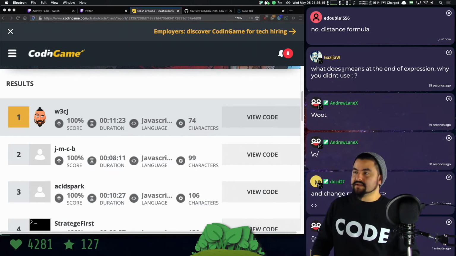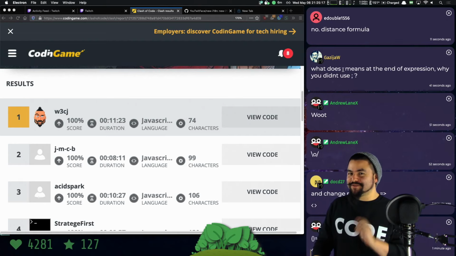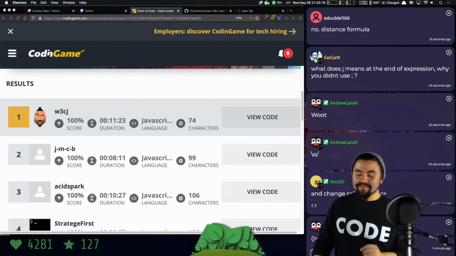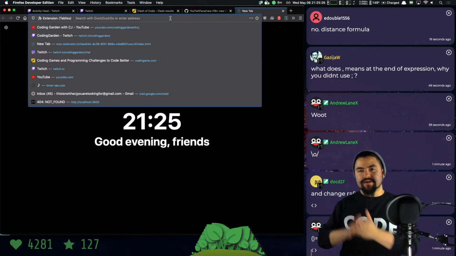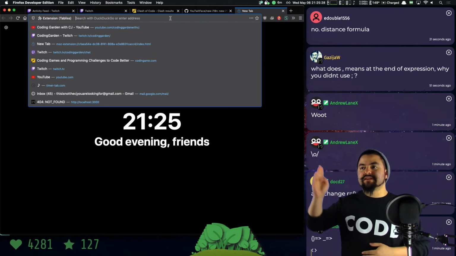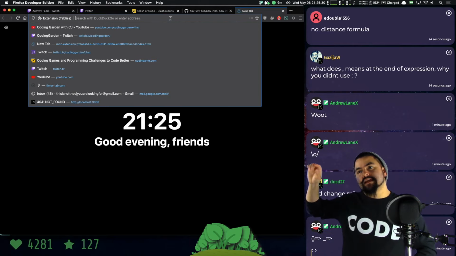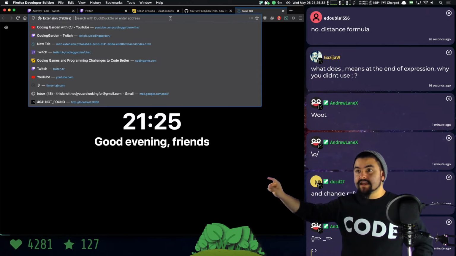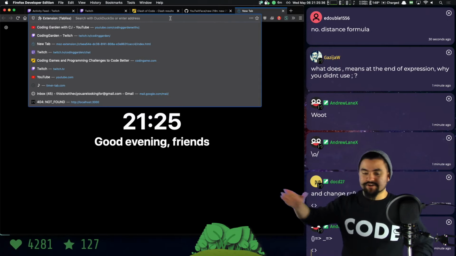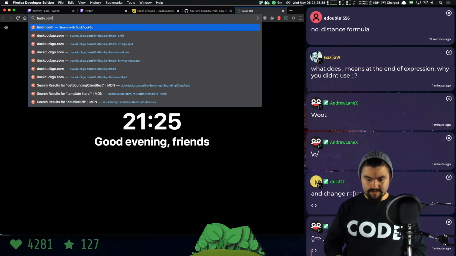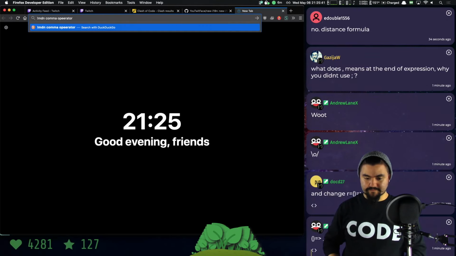What does comma mean? Technically, in this scenario, I could have used semicolons, but the comma operator in JavaScript, I guess it ends the expression. You can have another expression after that, and you can have multiple commas. The last thing in that sequence of commas is the result of the entire expression.